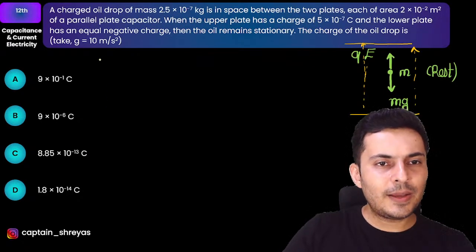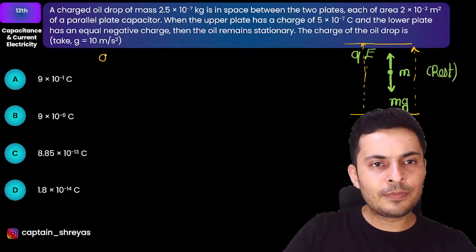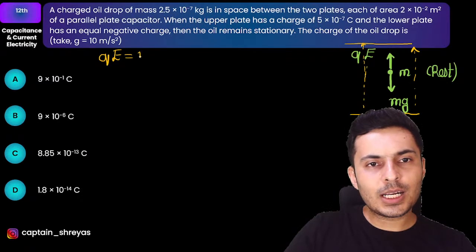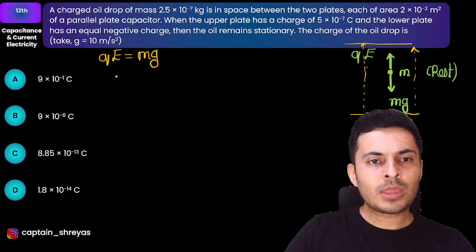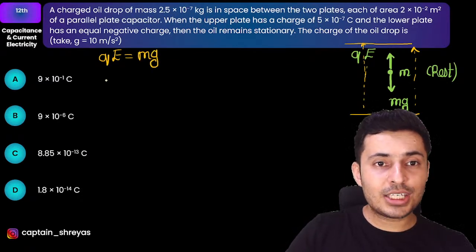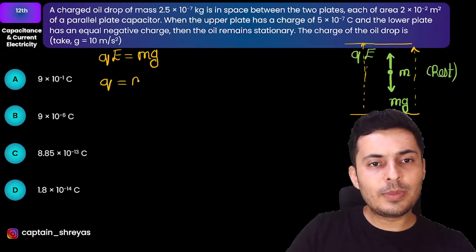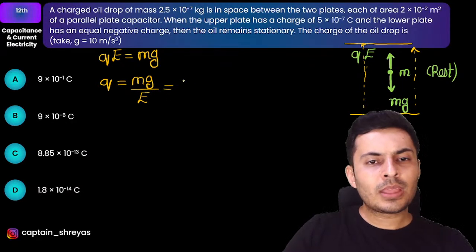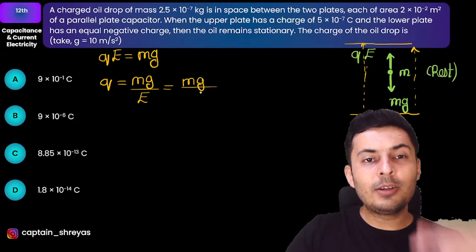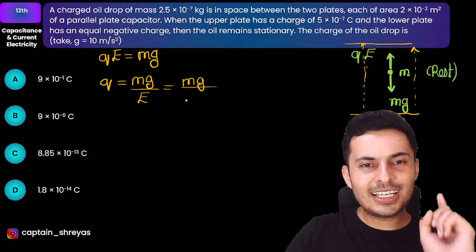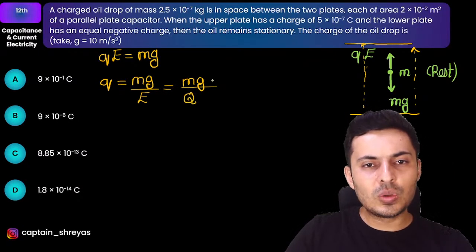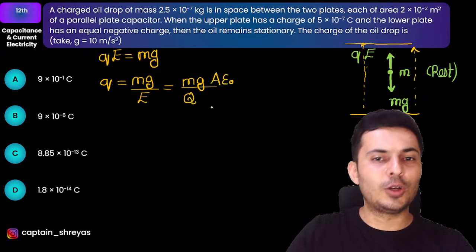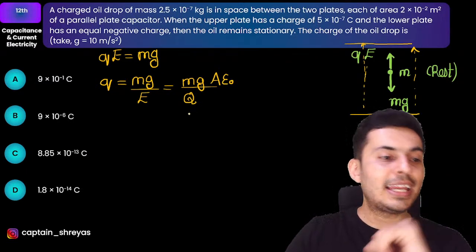So I can say at rest, or at equilibrium, QE is equal to mg, and I want to find the charge on the oil drop. So Q will be equal to mg by E. But wait a minute, this electric field between the two plates of a capacitor, I think I just told you also, that is Q by A epsilon naught. Charge by A epsilon naught.